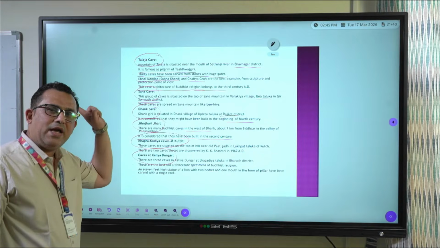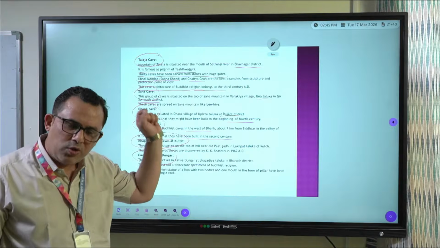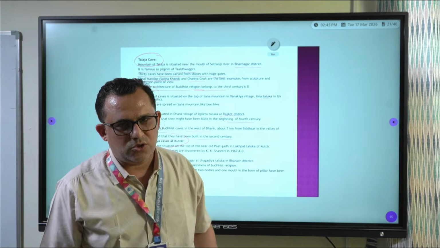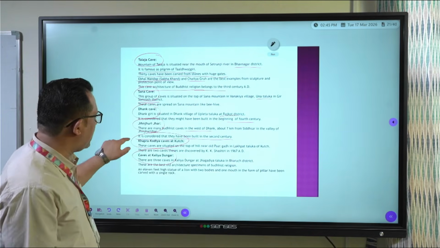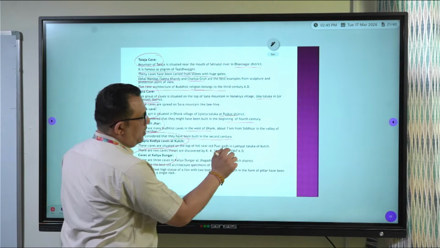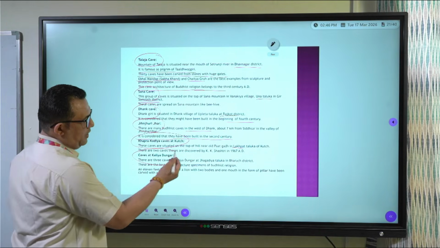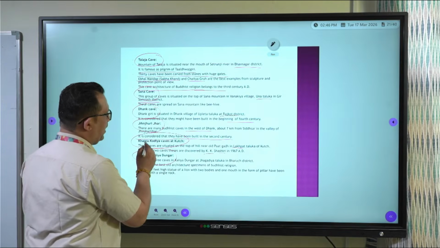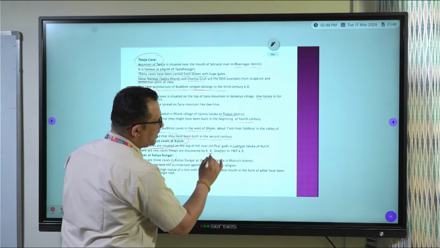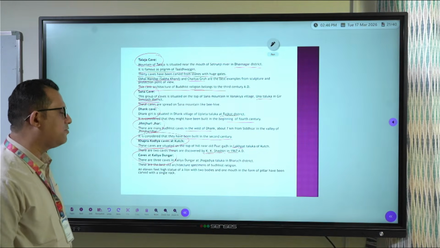Now Khapra Kodia cave at Kutch. That was Khapra Kodia cave at Junagadh. But I told you that that should be Mujkul caves as well. But there is sort of a confusion. But here we are at Khapra Kodia caves at Kutch. Now these caves at Kutch, it is in Lakhpat Taluka, and these were discovered by K.K. Shastri in 1967.